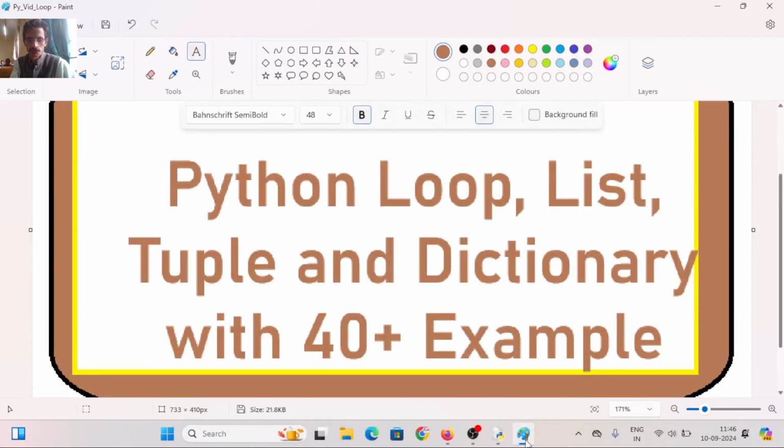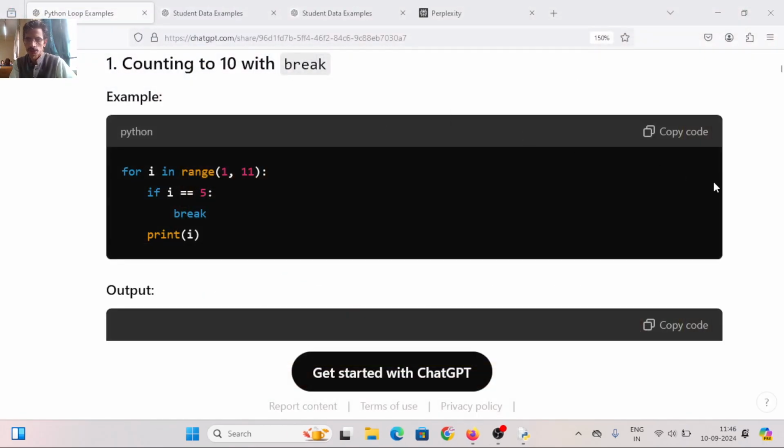So in the next 20 minutes, we are going to cover the basics of Python loops again, list data structures, tuples, and dictionary with almost 40 plus examples. Clear? So this is the syllabus content. So let us see a simple example.